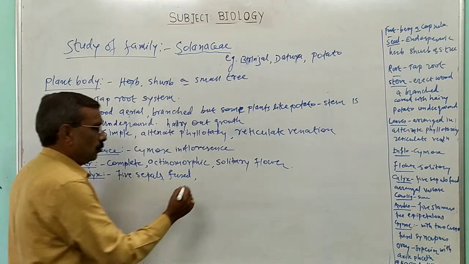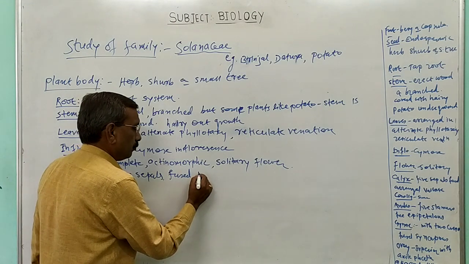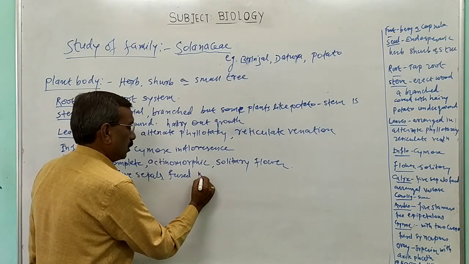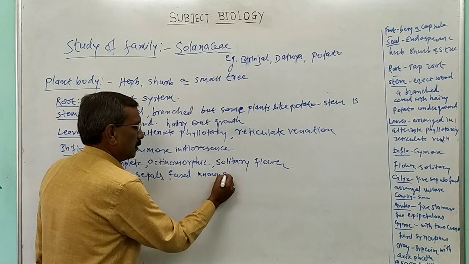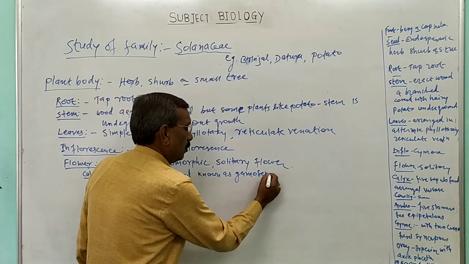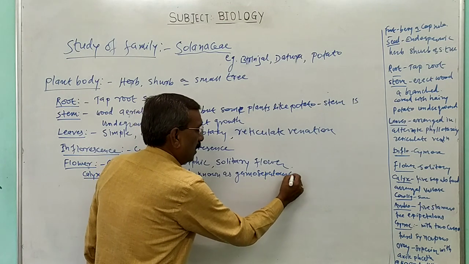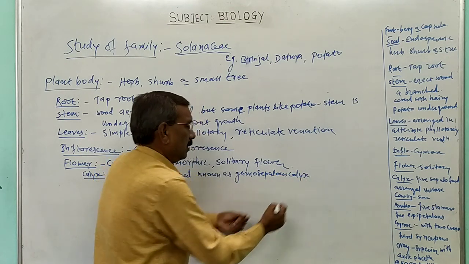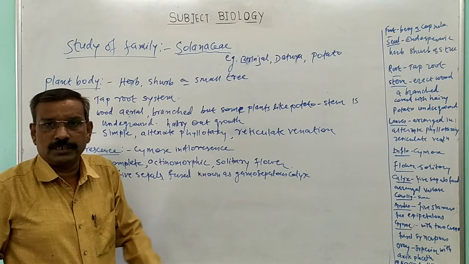When sepals are fused, it is known as a gamosepalous calyx. And these are arranged in a special type of estivation.